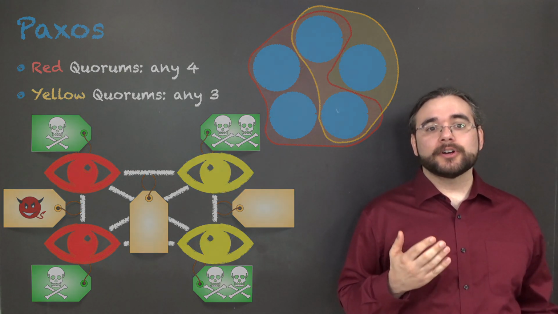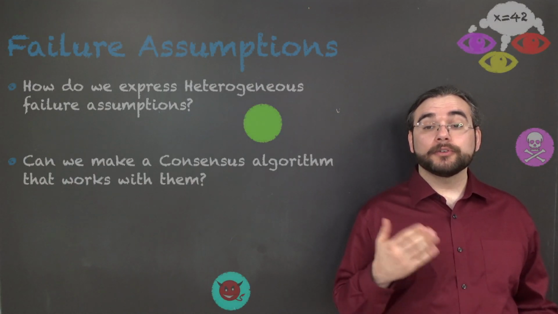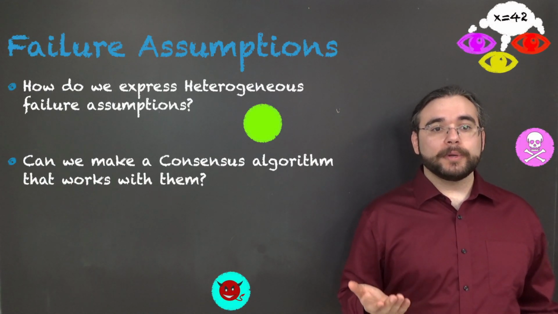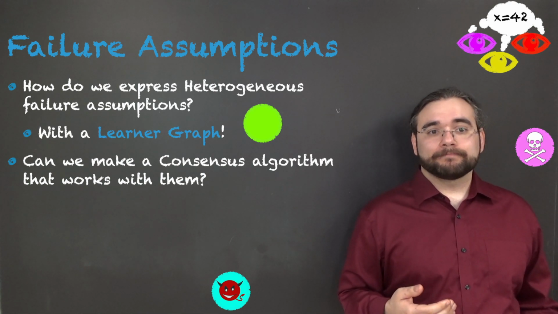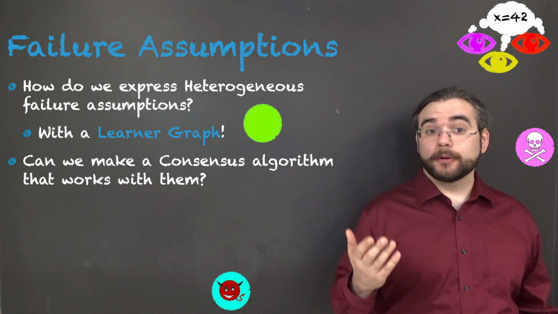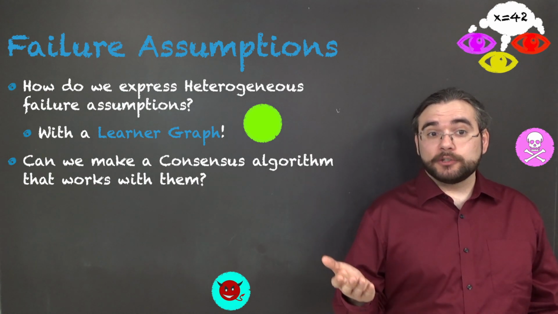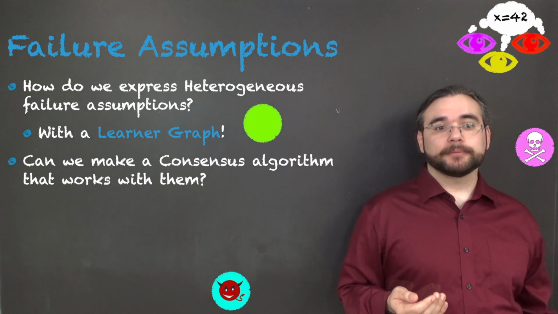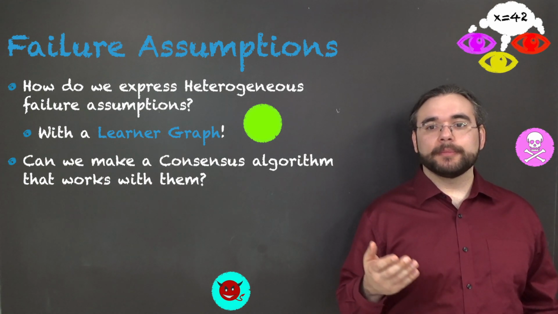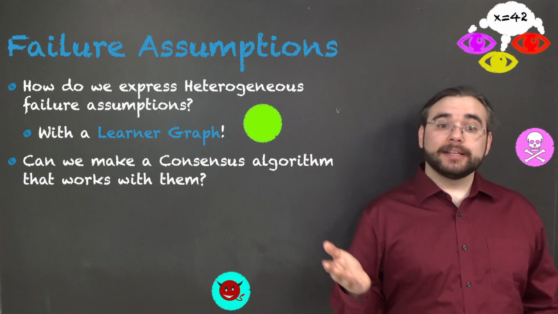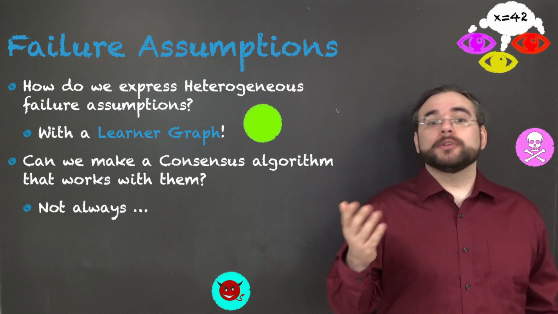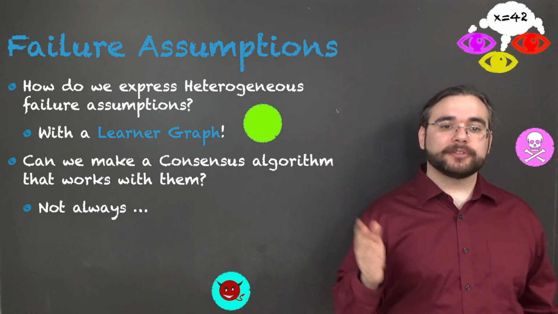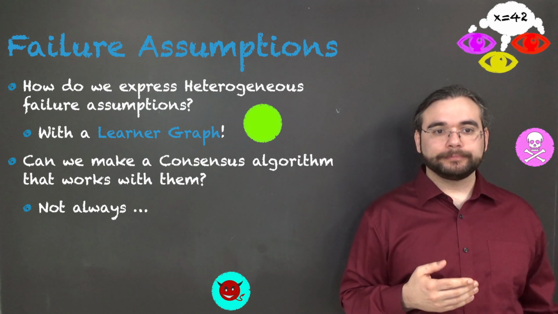Not all learners are created equal. So returning to our questions, how do we express heterogeneous failure assumptions? With a learner graph. Each learner expresses their termination conditions, and each pair expresses their agreement conditions. Can we make a consensus algorithm that works for them? Well, clearly sometimes yes, because we just did one, and sometimes no. If 2 learners want to agree even when all the acceptors have failed, that's not possible.